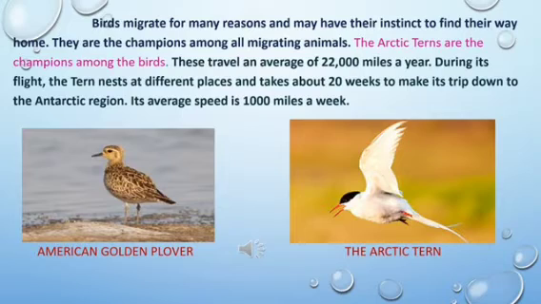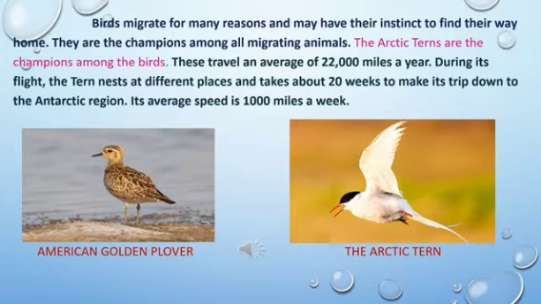Now children, you are going to read along with me. Let us start. Birds migrate for many reasons and may have their instinct to find their way home. They are the champions among all migrating animals. The Arctic terns are the champions among the birds.